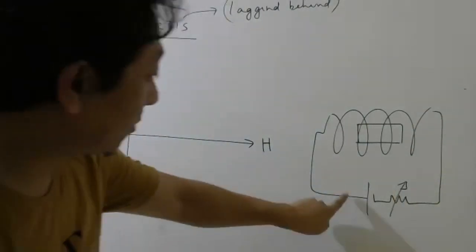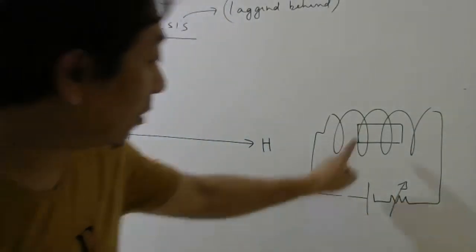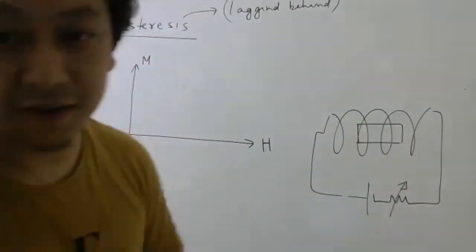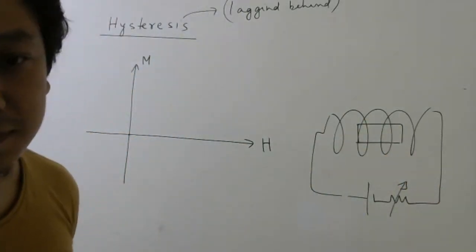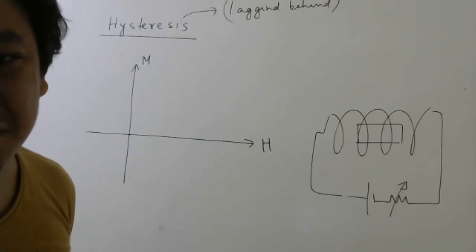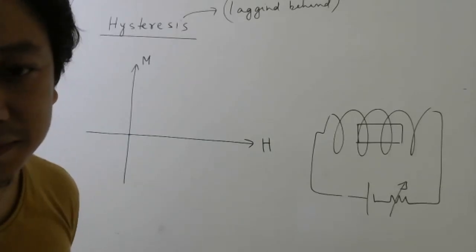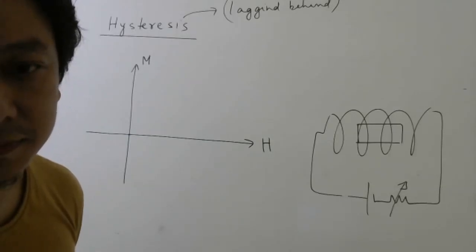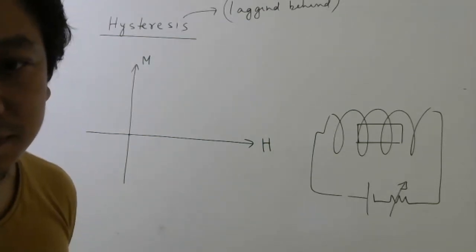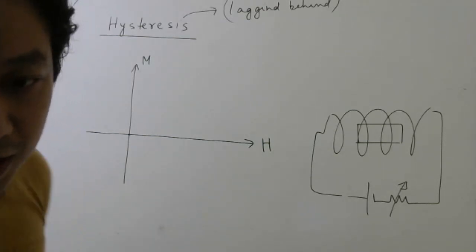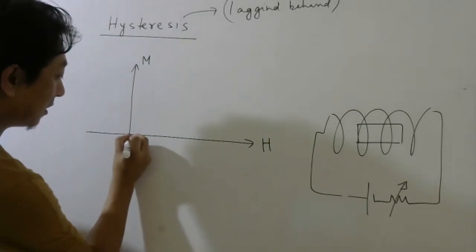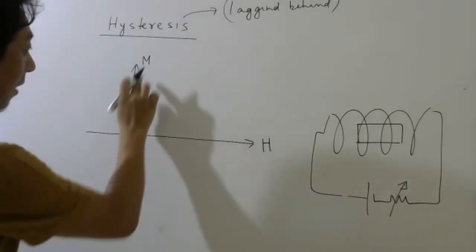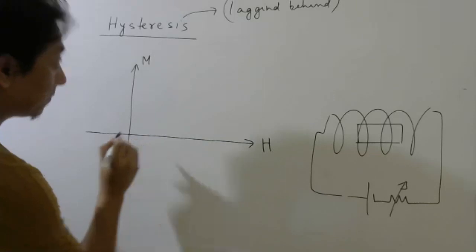So suppose I don't pass any current right now. So what will be the magnetization of this material? Whether it is para, ferro or dia, it doesn't matter. It will be 0, right? Okay. So it starts with 0. So when H is 0, magnetization is also 0.